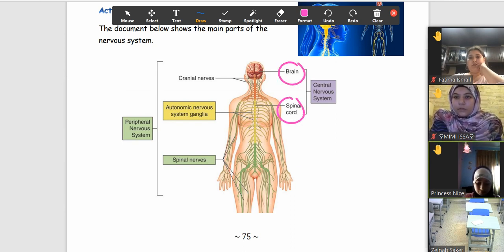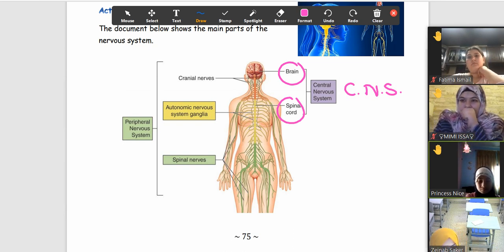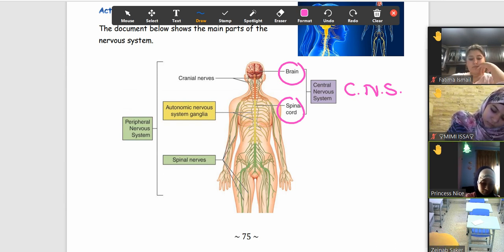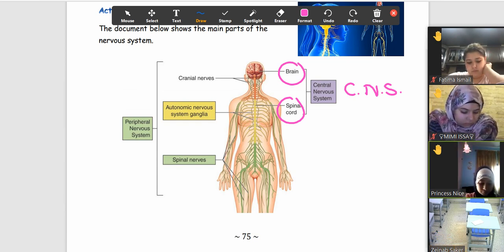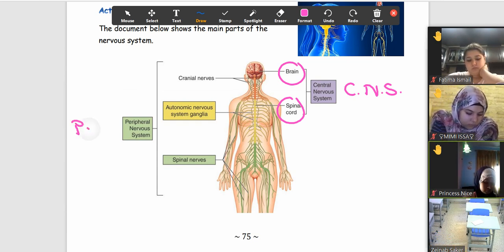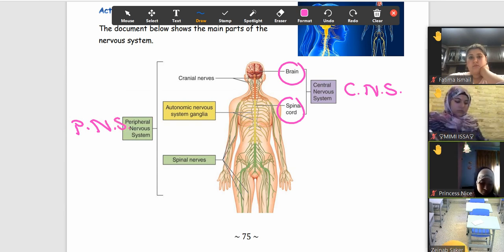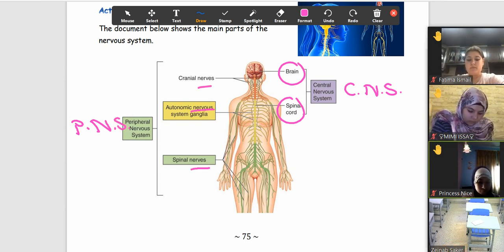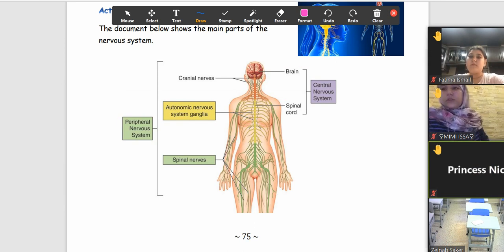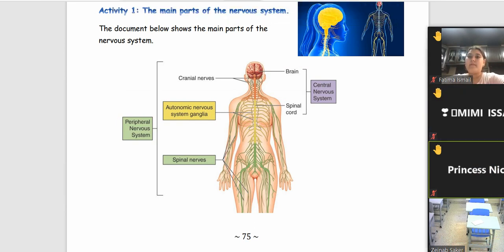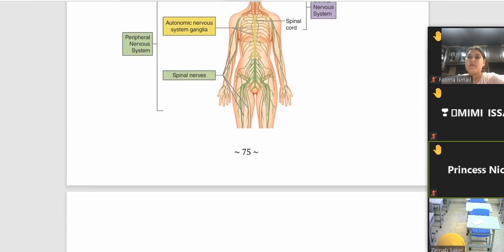Excellent. The central nervous system, or CNS, contains the brain and the spinal cord. What about the second part? It is about several nerves like cranial nerves and spinal nerves. Yes, thank you. The second part is the peripheral nervous system, which includes all kinds of nerves, such as the cranial nerves and the spinal nerves. In this session, we only have to revise some notes and continue explaining.